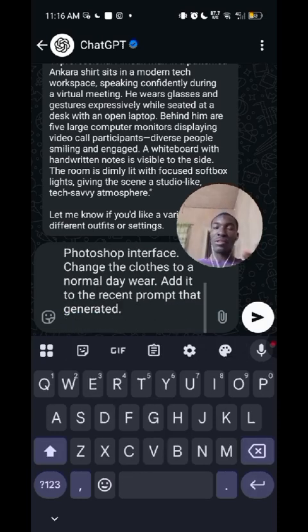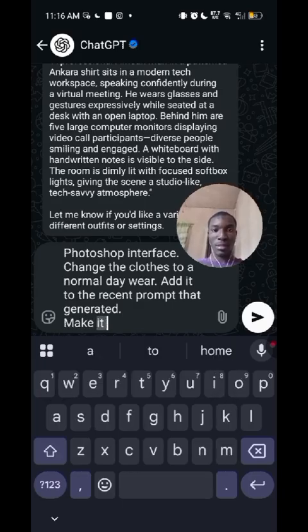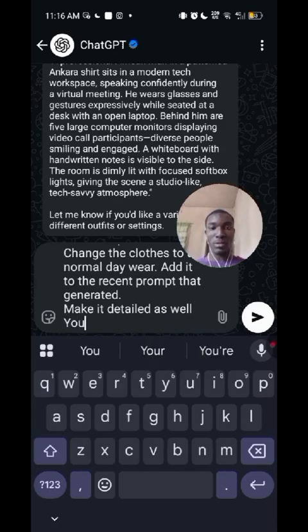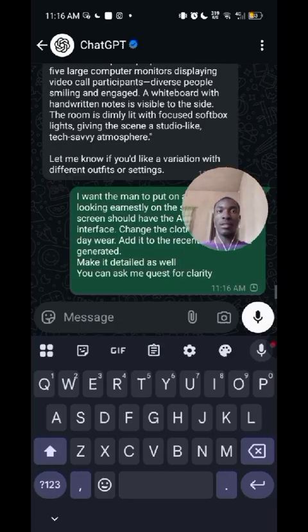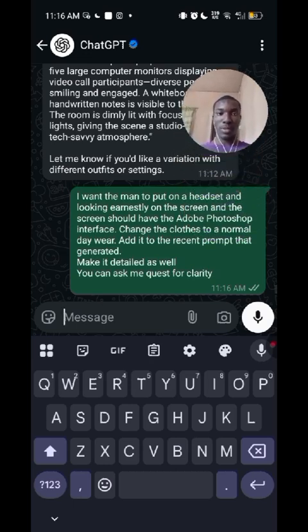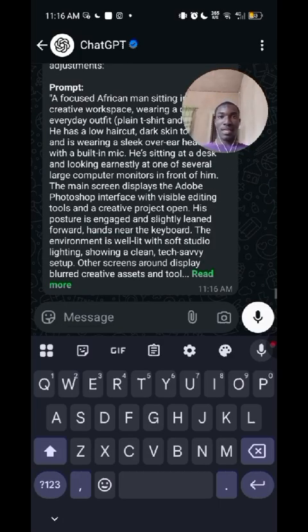And then for more details, I'll just make it detailed as well. Or if you need clarity, you can just say, ask me questions for clarity. You get something like that. Just send it and then see. I want the man to put on a headset and look at the screen, and the screen should have a visible Photoshop interface. Change the clothes to normal day wear. We have added it, so let's see the result.